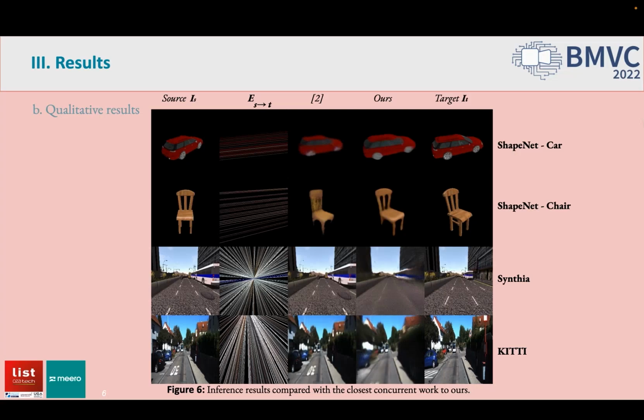On KITTI and Synthia, our main concurrent work mostly predicts the source image and fails to capture the relative displacements that occurred in both datasets. While the sign 30 on the ground has disappeared between the source and the target views in the KITTI example, our method successfully captures such a drastic change.